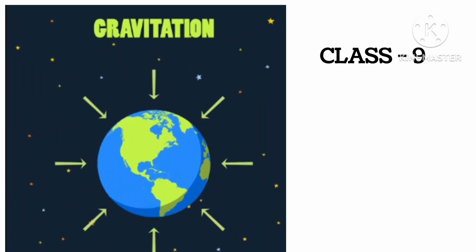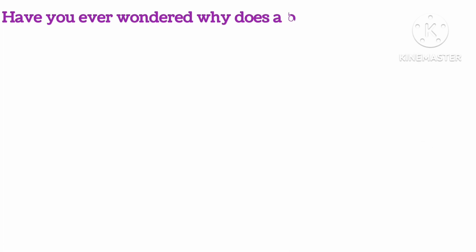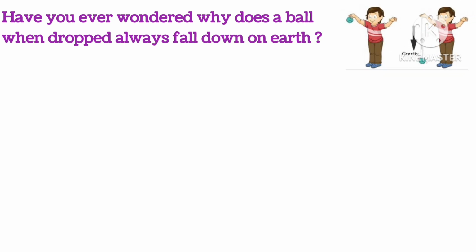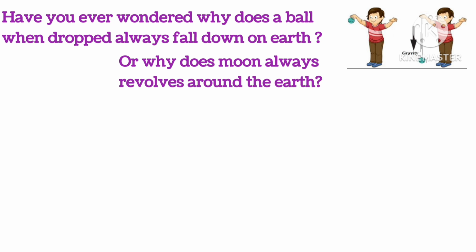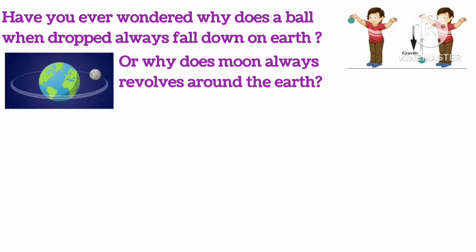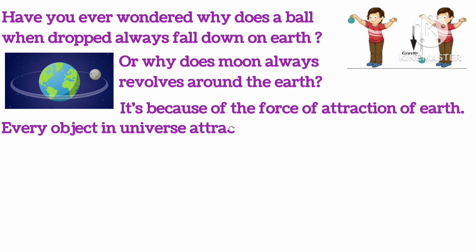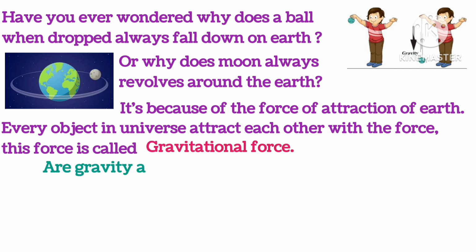Today's topic is Gravitation, Class 9, Chapter 9. Have you ever wondered why a ball, when dropped, always falls down on Earth? Or why the Moon always revolves around the Earth? It's because of the force of attraction of the Earth. Every object in the universe attracts each other with a force, and this force is called gravitational force.